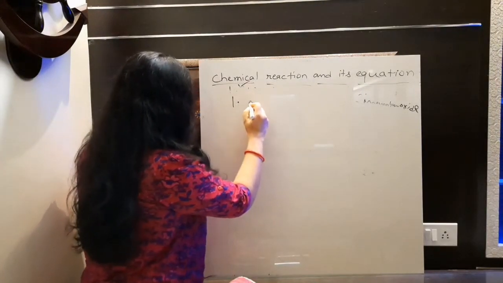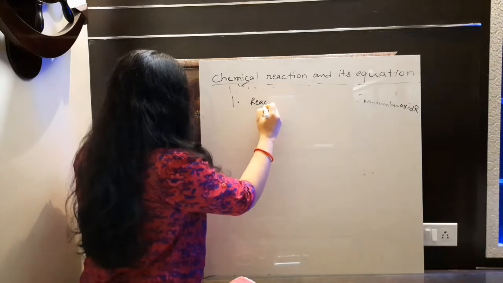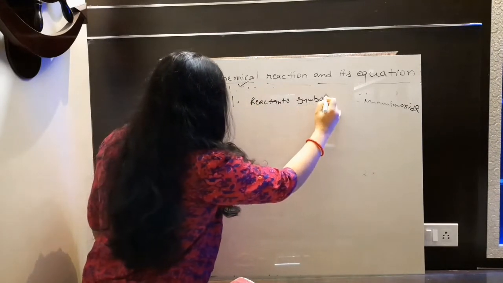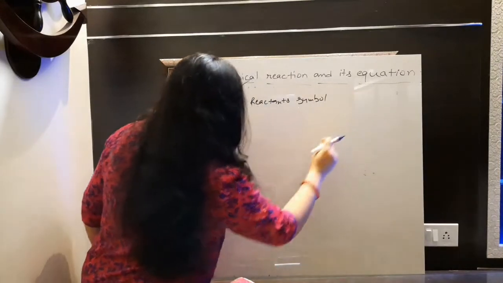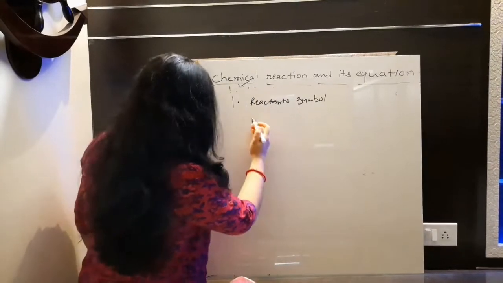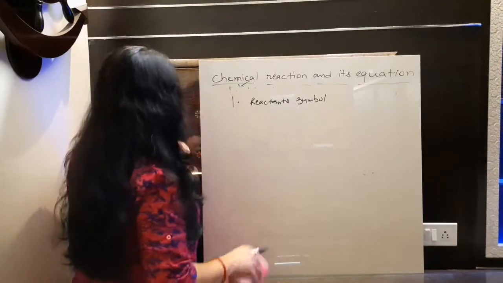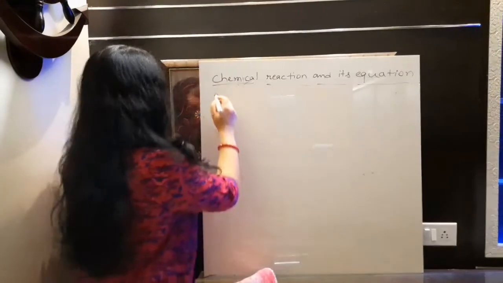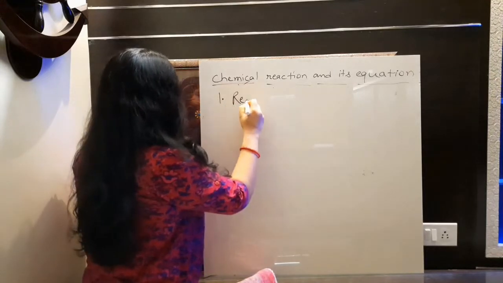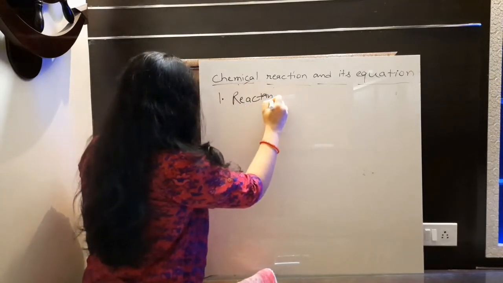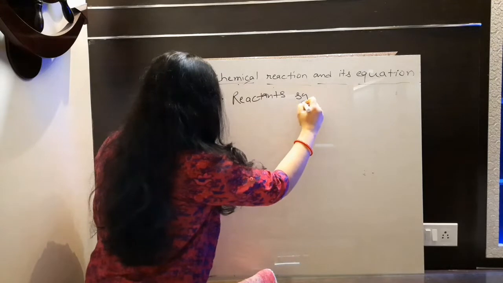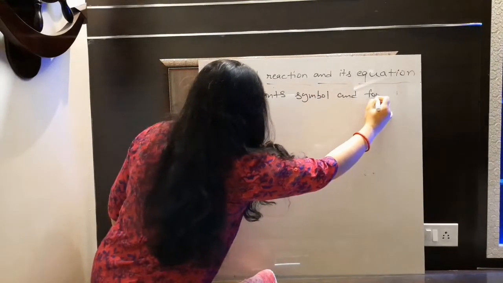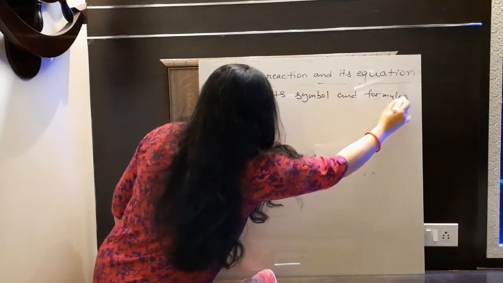The first step is reactant symbol. Okay, reactant symbol. I think it is not clear, I am writing it neatly. First, reactants symbol and formula.